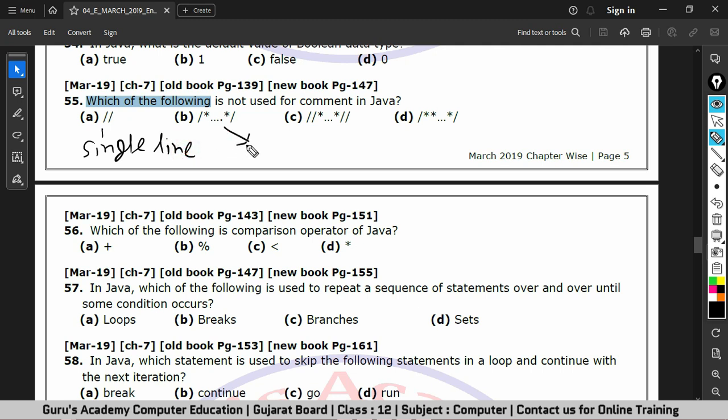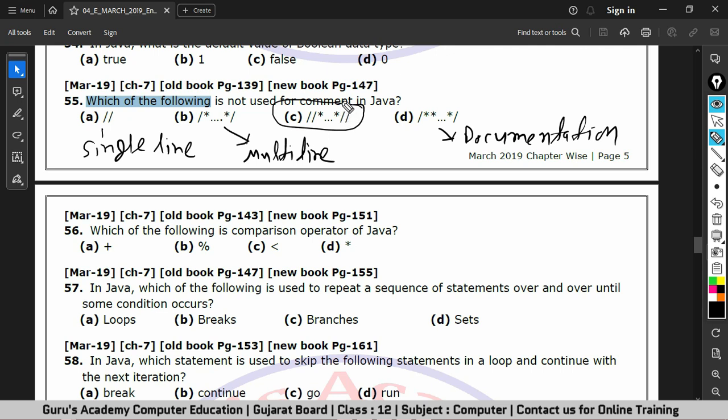This one is used for multi-line. And this one is used for documentation. So the correct answer is C. This is not used for comment in Java.